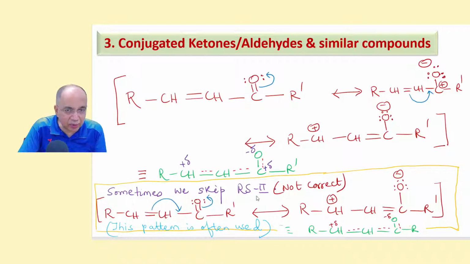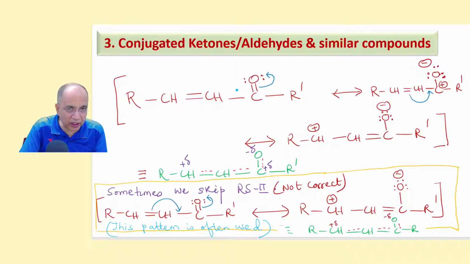So in the hybrid, the conjugated system starts from here and ends at oxygen. You give a dotted line over the conjugated system, not extending towards this or that.